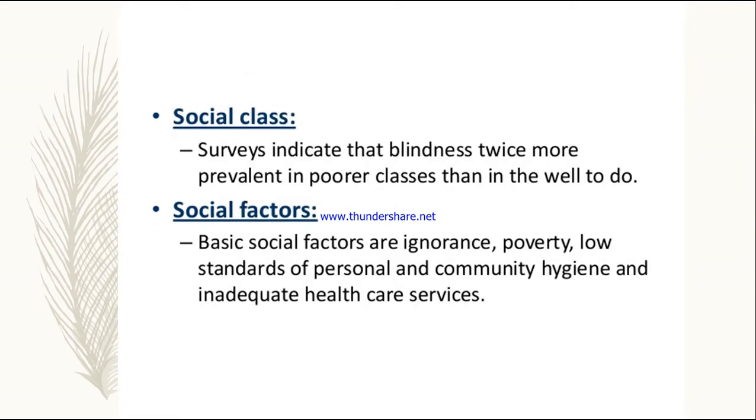Next is social class. Surveys indicate that blindness is twice as prevalent in poorer classes as in the well-to-do. So people in the EWS category, economically backward classes, and people of the poor category are at a higher risk for developing blindness as compared to middle class people. Next, social factors like ignorance, ignoring the signs and symptoms of eye problems, poverty, low standard of personal and community hygiene, and inadequate healthcare services. So these are some of the social factors which can lead to blindness.